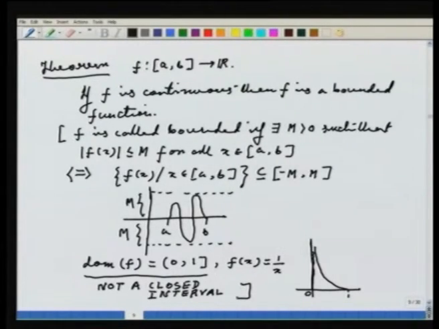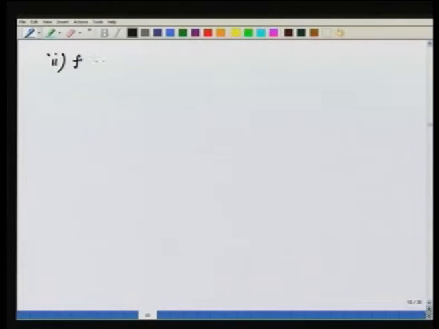Now, that is just one part of the theorem. The second part says f assumes its bounds also.